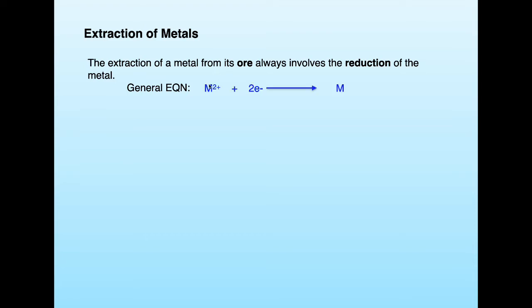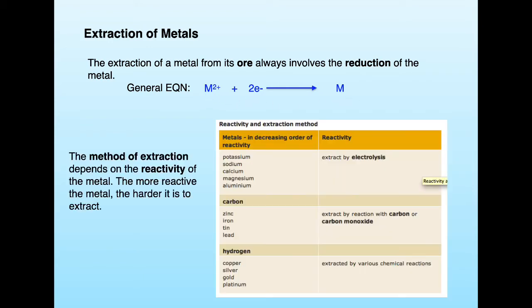General equation, just imagine you've got a metal of 2+ charge, so a valency of 2. If we give it 2 electrons, it becomes the metal again. We've mentioned this before. The method of extraction will depend on the reactivity of the metal. So the most reactive metals are extracted by electrolysis. The more reactive the metal, the harder it is to extract.